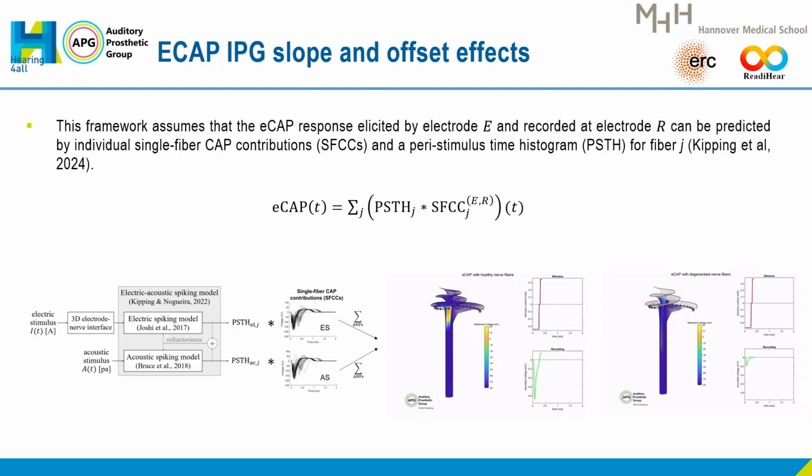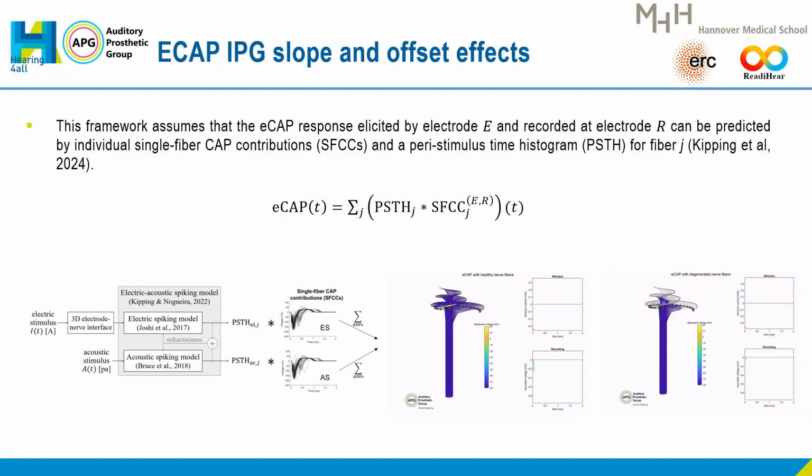For the ECAP experiment, the model builds on the fact that each fiber contributes to the CAP response differently, based on the location of the stimulating electrode, the recording electrode, as well as the neural health conditions. So in our model, the ECAP response is expressed as the convolution between the peri-stimulus time histogram (PSTH) and the single fiber contribution (SFCC).